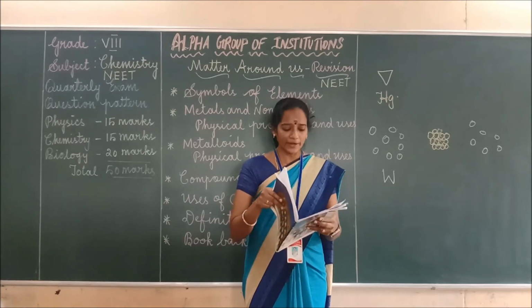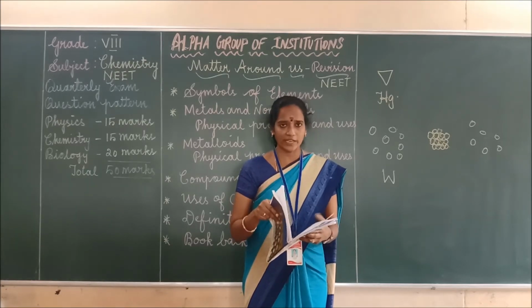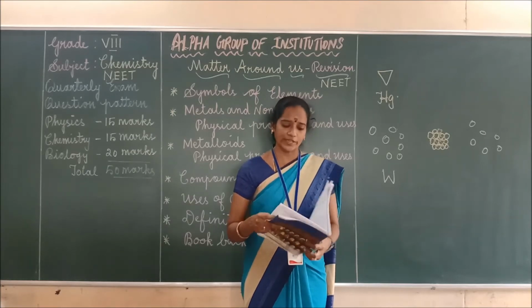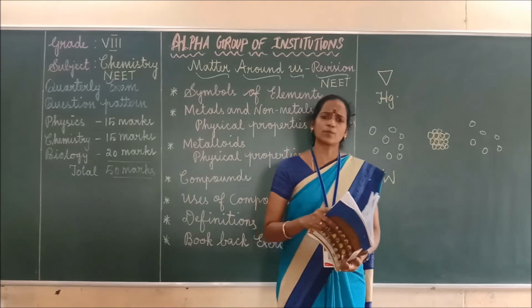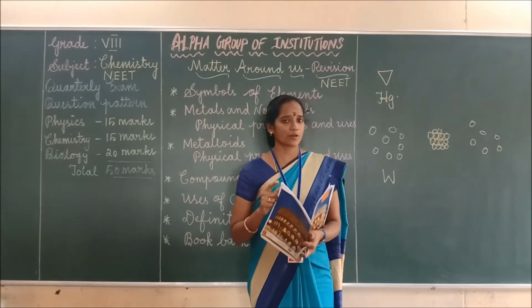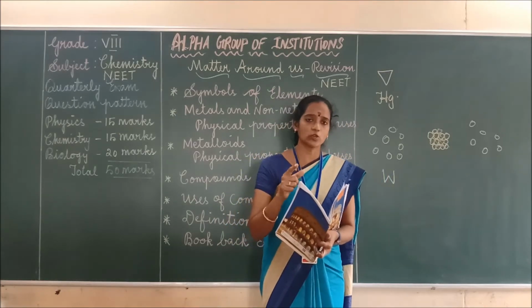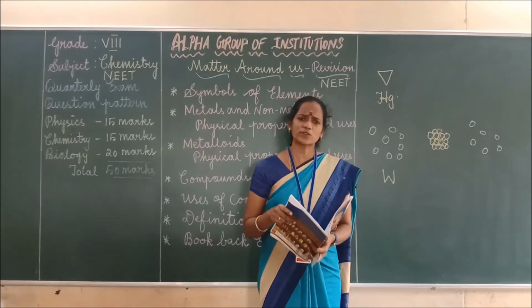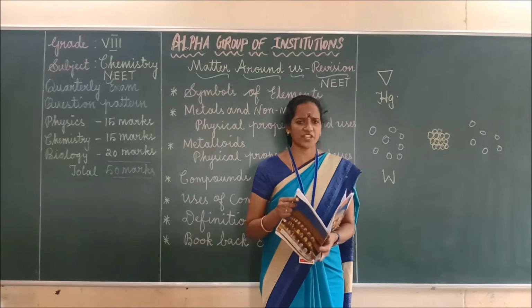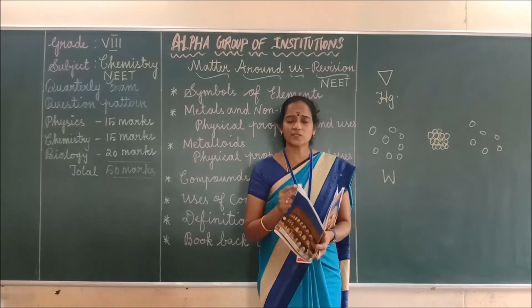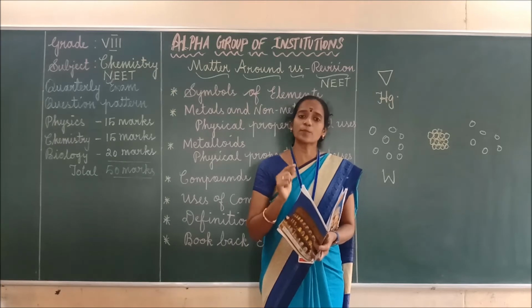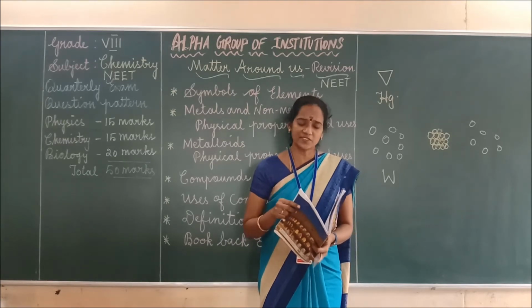Got it? Apart from this, you should read the match the following also. It's given in the book, no? So read the match the following also. Next, matter is composed of what? Matter is composed of atoms, molecules as well as ions, right? Next, dash metal possesses low tensile strength. Tensile means resistance of the material. What's the answer? Zinc. Zinc metal possesses low tensile strength.